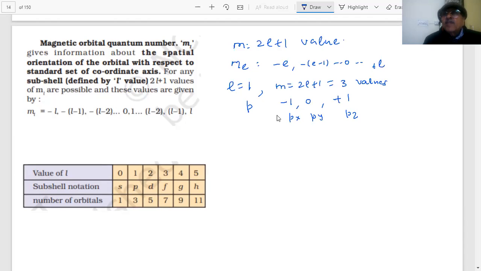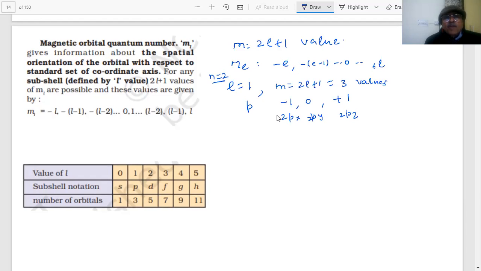When will l be 1, student? The values of l I gave you are 0 to n minus 1. That means n should be 2. When n is 2, l can be 1 or l can be 0. So if l is 1, then you will have 3 values of ml. So n is 2, and I can say it is 2px, 2py or 2pz. So these are the orbitals, students, which will be there when l is 1 and n is 2.